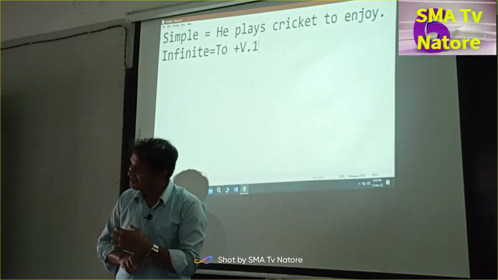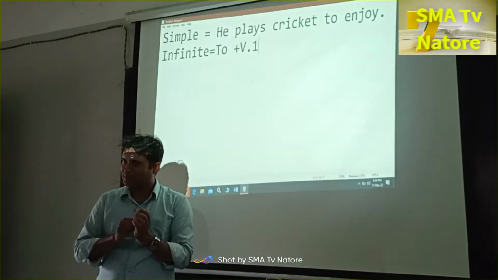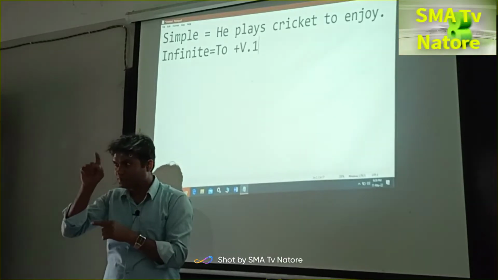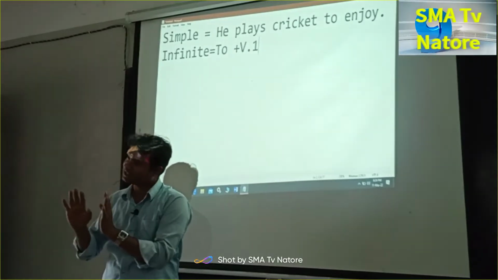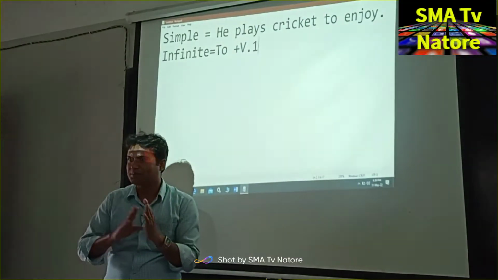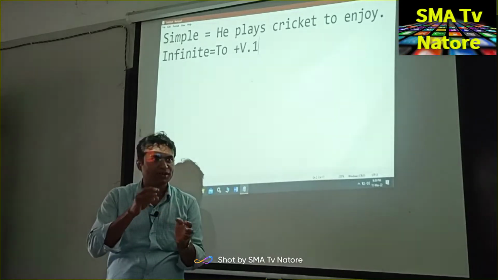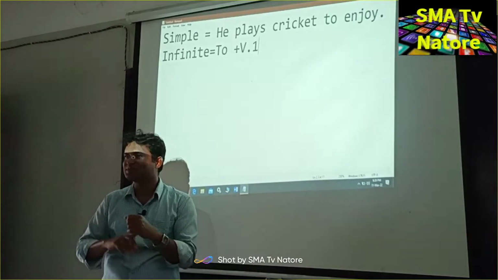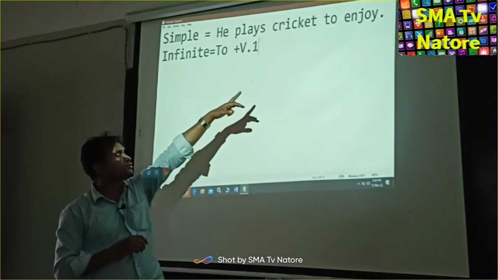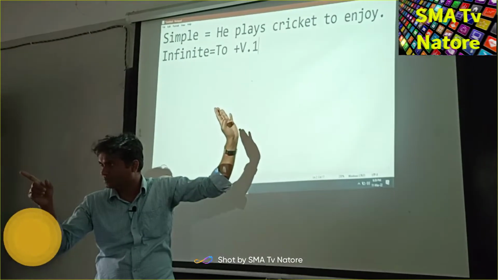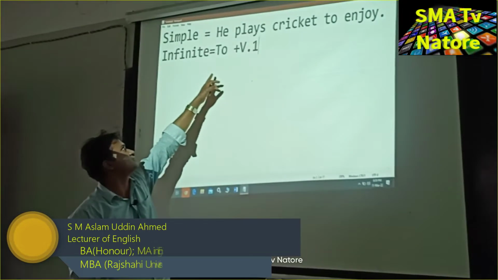So this is the verb. Buy is the present form. The past form is bought, B-O-U-G-H-T, and the past participle form is also the same. The present form and past participle form are very important, because without the verb we cannot make a sentence. So enjoy. To enjoy, this is the infinitive. Clear?